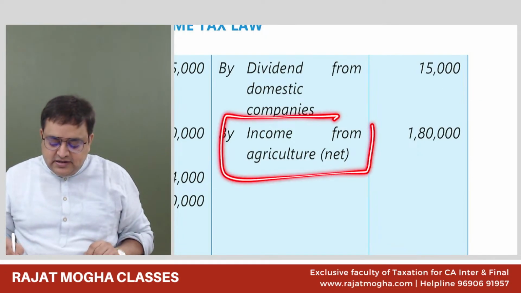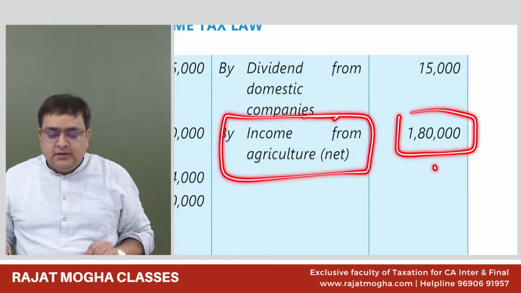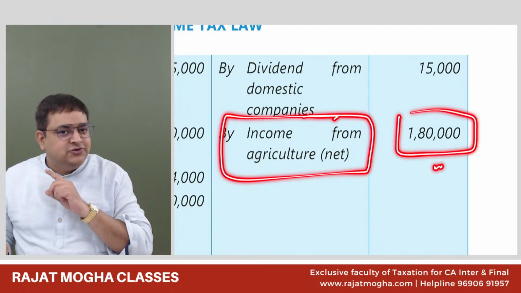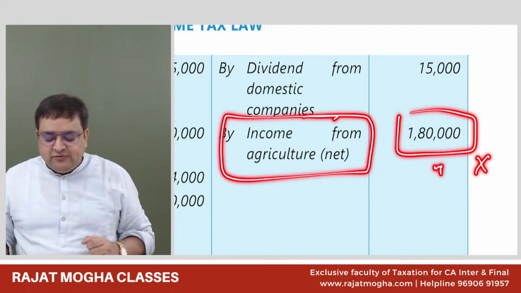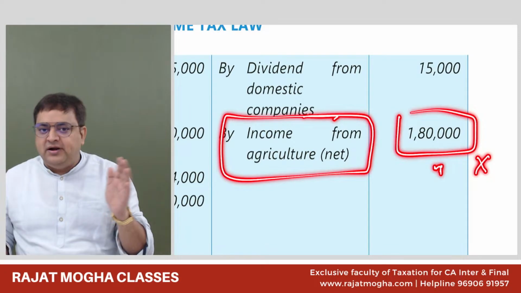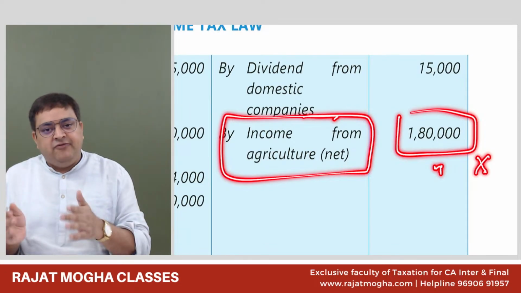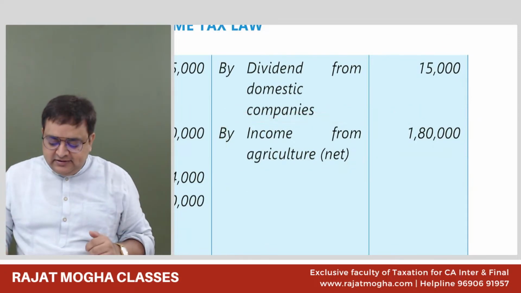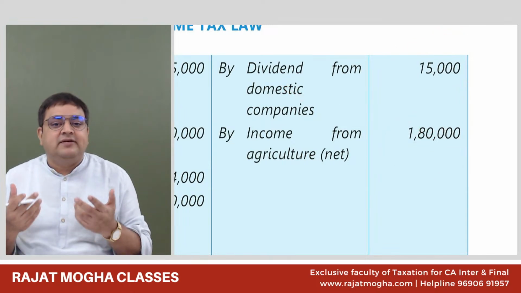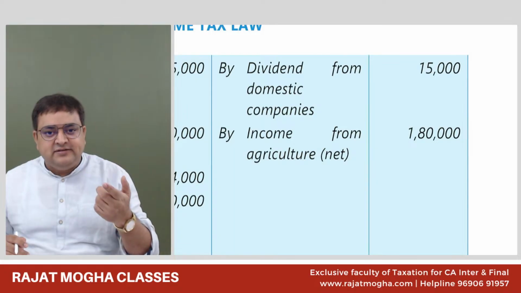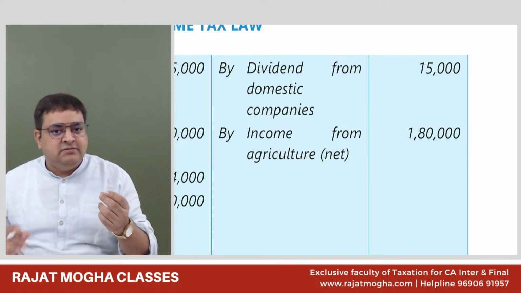Income from agriculture. Exempt income. Is it PGBP income? The answer is no. It is an exempt income. So please also take it out from here because it is not a taxable PGBP income. And where will we take it? Nowhere. This we will take in IFOS, but this we will not take anywhere, because it is an exempt income. So the third step should be: any income which is not PGBP, delete it.